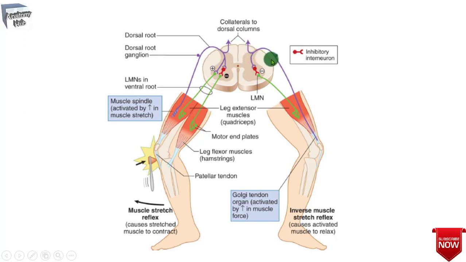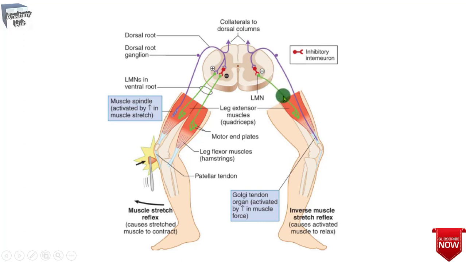So an increase in force in a muscle increases the firing rate of the afferent neurons that innervate the Golgi tendon organs, which in turn polysynaptically facilitate the antagonist muscles and inhibit the agonist muscles. So muscle tone and reflex activity can be influenced by the gamma neurons and by the upper motor neurons.